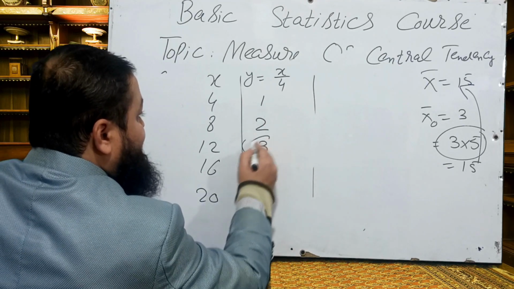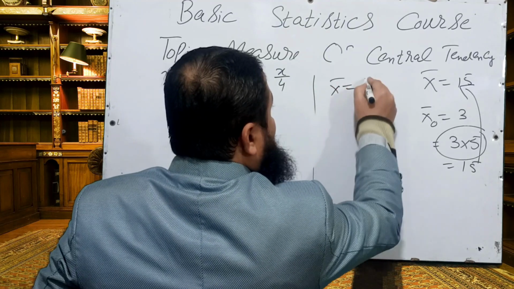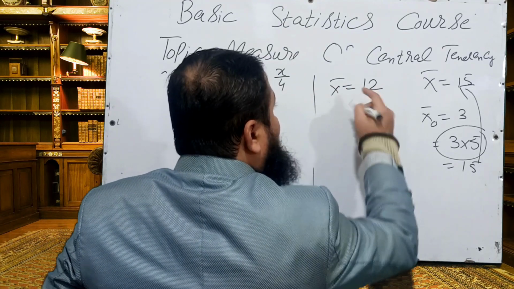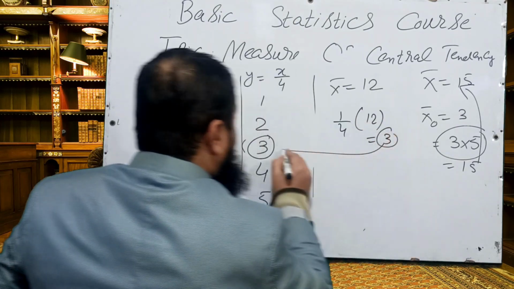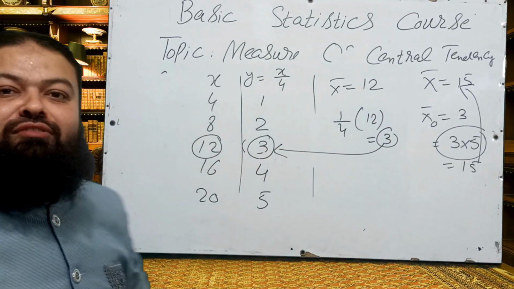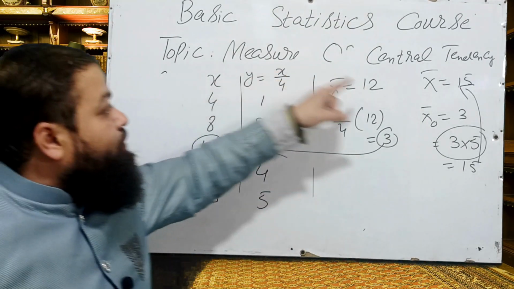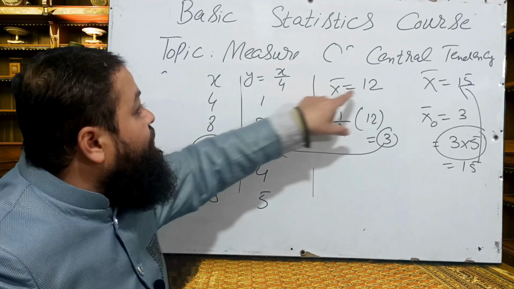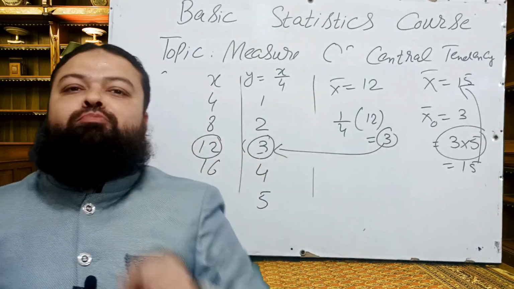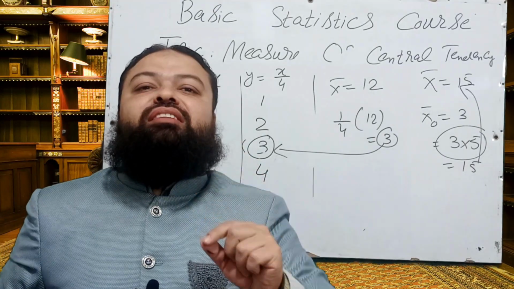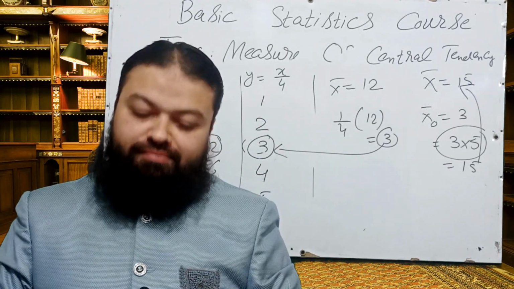Now its mean is actually 3, and the mean of the previous data is 12. X bar is equal to 12. It is the mean of the previous values, and 1/4 of this is 3. And that is the answer for the new values. What did you learn? If we divide every value by 4, then the new mean will be 1/4 of the mean of the previous values. That is a very important point, and that question can be asked in every paper, every written test, for every post of statistics.